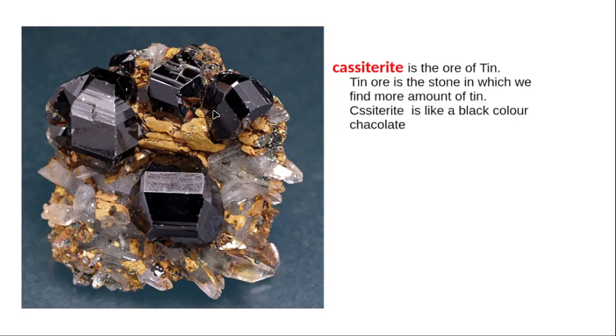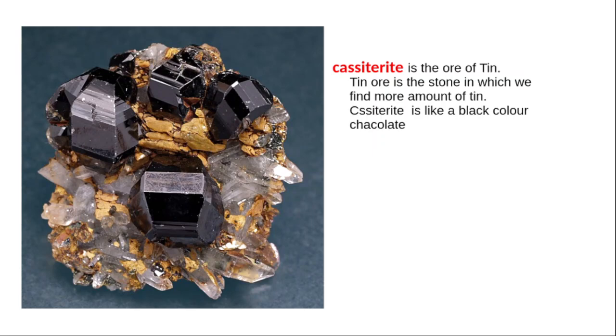Later the ancient people found that when copper is added with a little amount of tin, it becomes much stronger, and that is called bronze. When copper is added with tin, the resulting metal is bronze. Bronze is much stronger than copper. Tin is available in another stone called cassiterite. Cassiterite is like a dark chocolate color stone, and in this stone you will find tin.